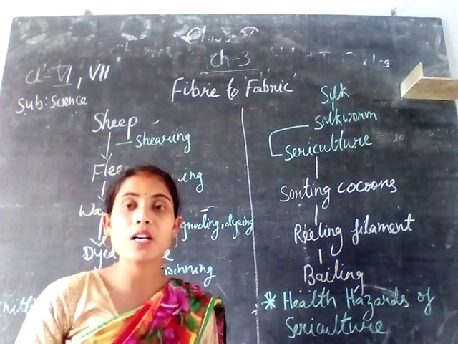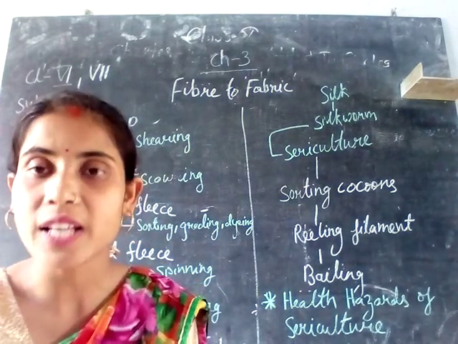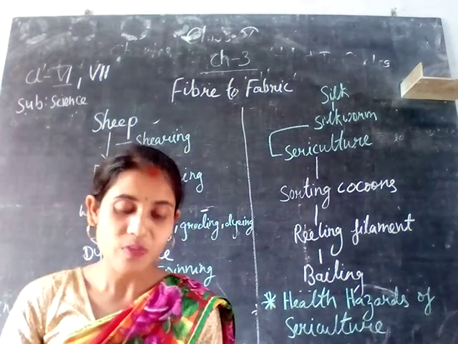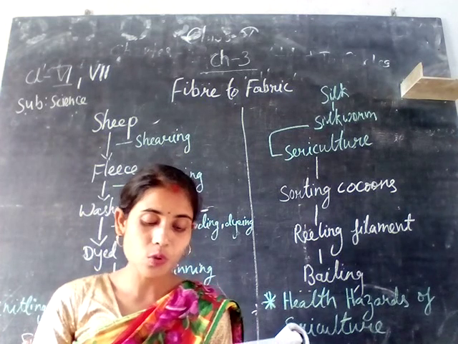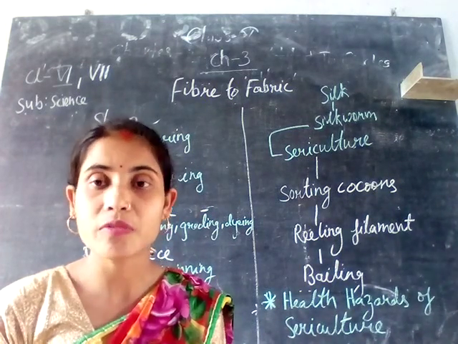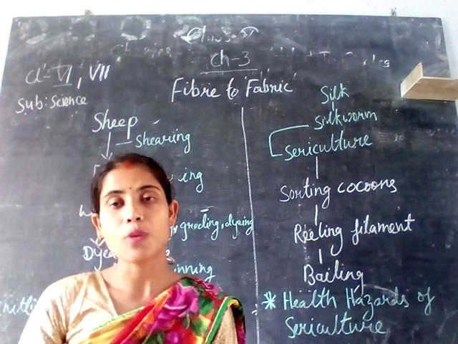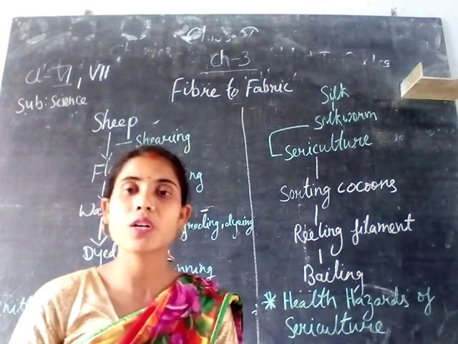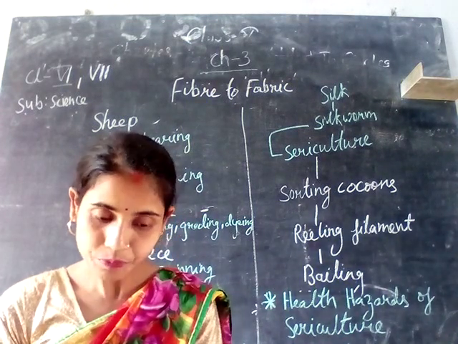So after the cocoons have been boiled, the silk is made into bundles of 2 to 4.5 kg, and then it is used for making the fibers, and then for making clothes. Different types of silk clothes are made.